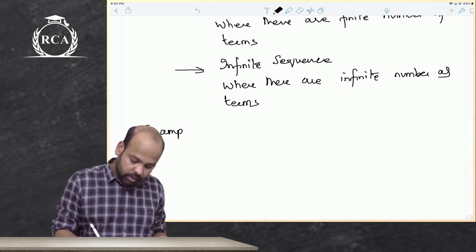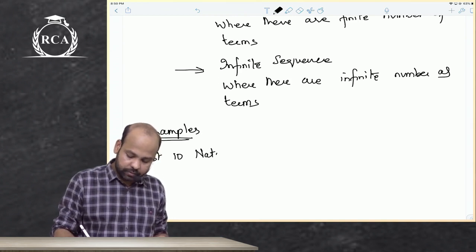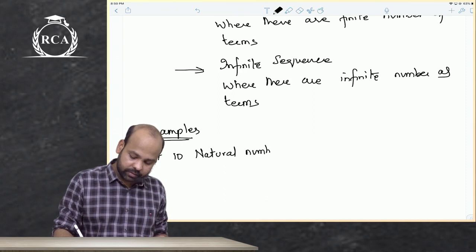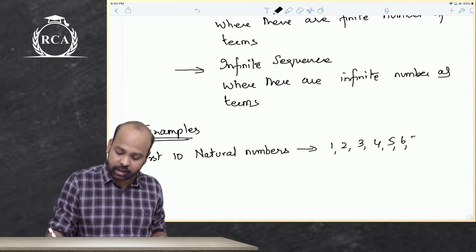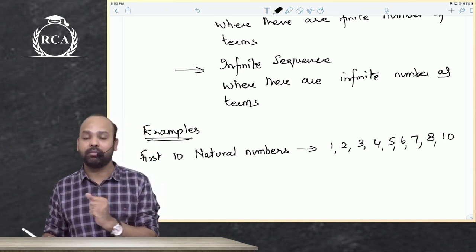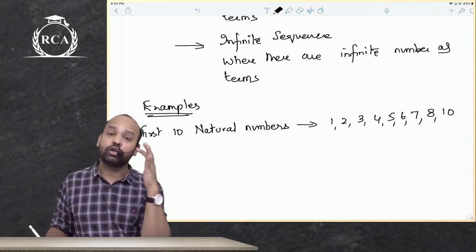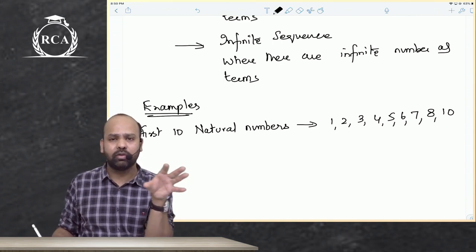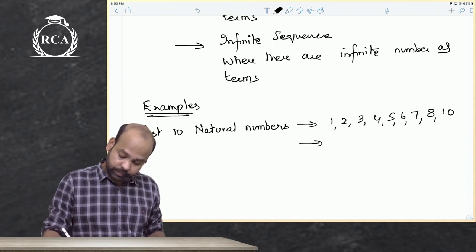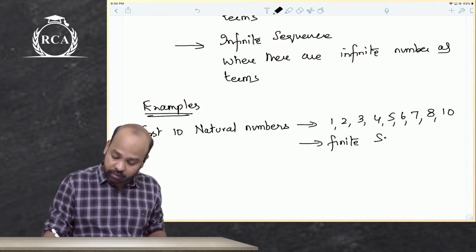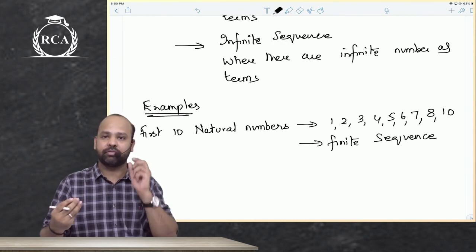Now when you talk about examples, what if I tell you the first 10 natural numbers? The first 10 natural numbers would be 1, 2, 3, 4, 5. Do we have a finite number of terms here, guys, or an infinite number of terms? Obviously these are a finite number of terms. So will this be a finite sequence or an infinite sequence? Obviously this is a finite sequence. Why, sir? Because there are a finite number of terms here. We do not have an infinite number of terms. Countably finite, guys.